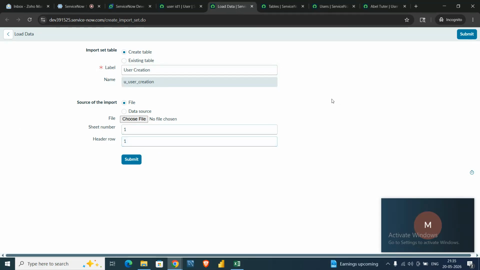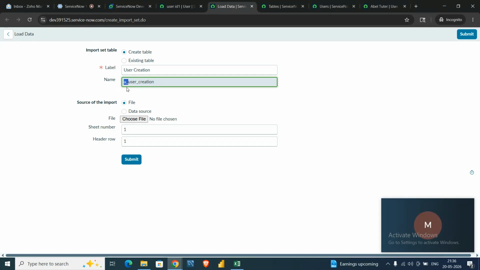As you can see, the name is automatically populating and it comes with a prefix u underscore. Whenever we create anything, like a field or a table, any customization, this is a naming culture in ServiceNow.